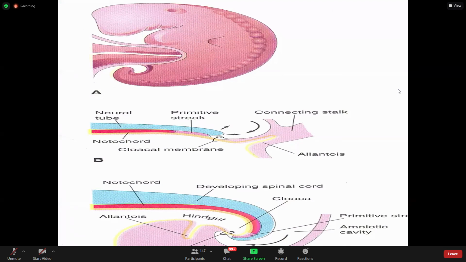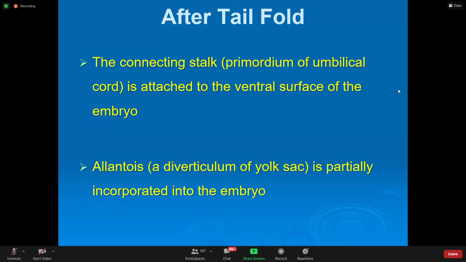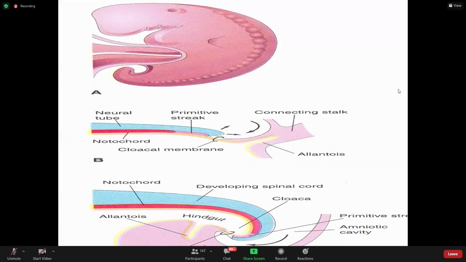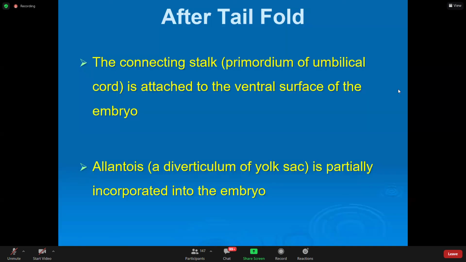So the connecting stalk is moving up to the ventral surface of the embryo. So these are the changes which happen in head fold and tail fold, which happen in the longitudinal axis in the median plane. Maybe if you want to compare with the adult body, mid sagittal plane.